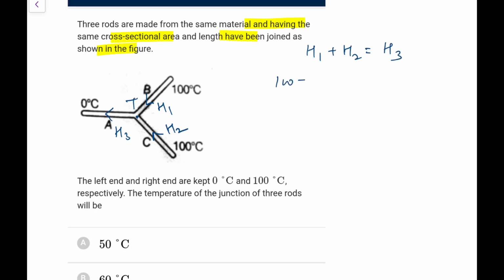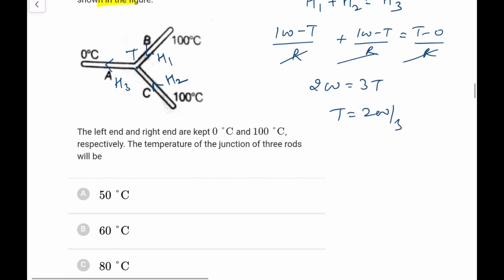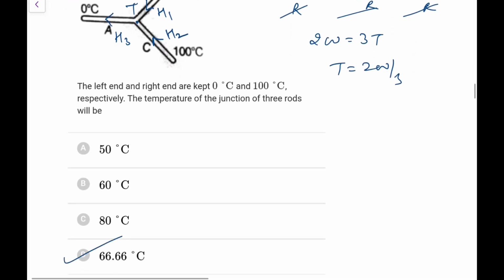H1 would be 100 minus T upon the resistance. All will be the same, so I can write it as R, because all the rods are identical and of the same material. That would be equal to 100 minus T upon R, and that is T minus 0 upon R. R goes. So 200 is equal to 3T, T equals 200 by 3, 66.67 degrees. So go for option D here.